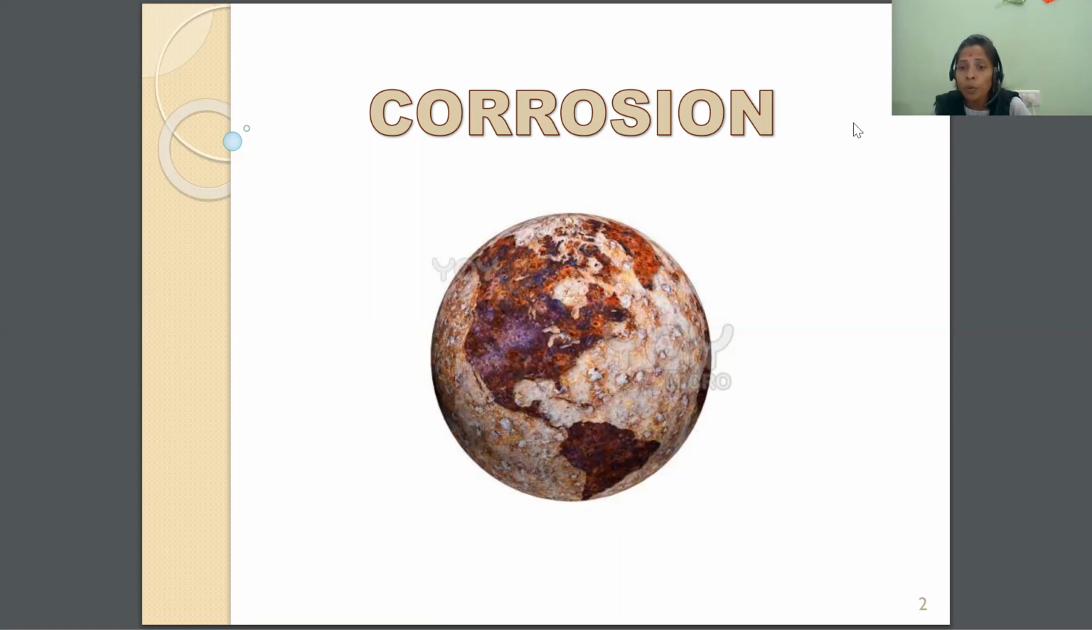Why is the brown layer forming on the metal surface? Yes, we know that the environment has many dust particles and moisture. So metal has the tendency to react with the dust particles and the moisture. When the metal is reacting with the dust particles and the moisture, gradually the metal starts decomposing. That is spoiling. So that decomposition of the metal with these unwanted impurities in the environment is called corrosion.